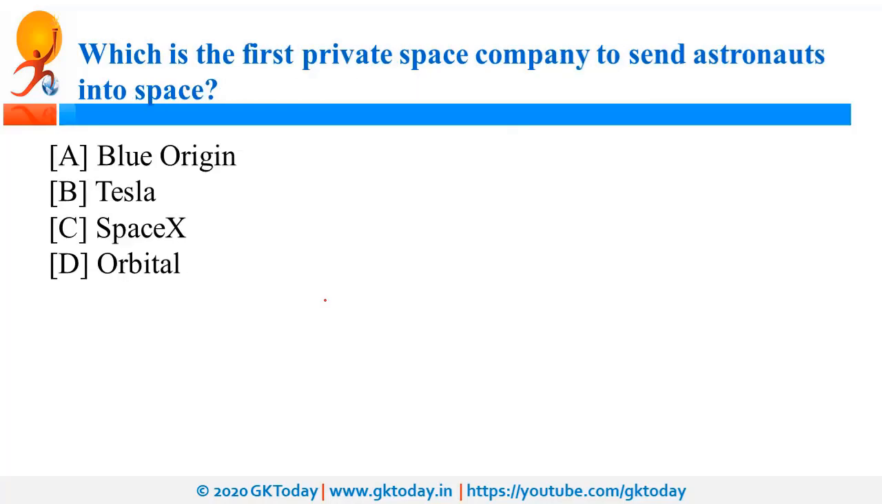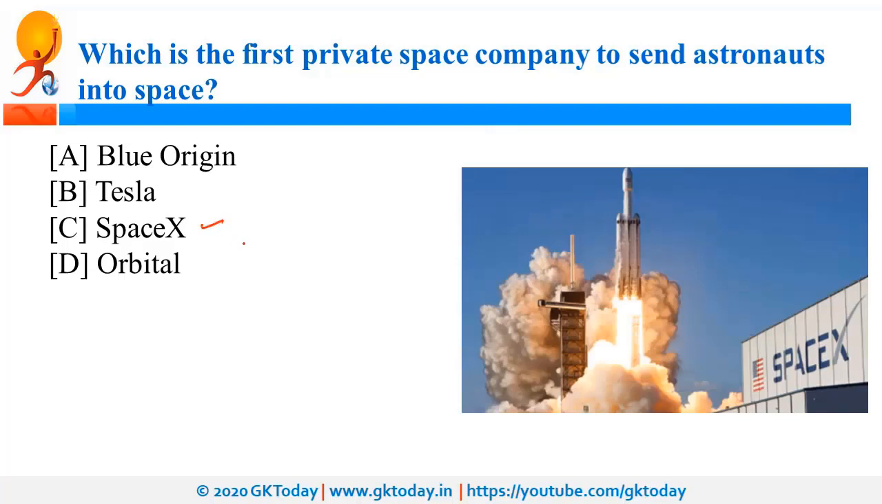Which is the first private space company to send astronauts in space? So it is SpaceX, and it is a California-based American space company, and it became the first private space company to send astronauts, and this company is owned by Elon Musk.